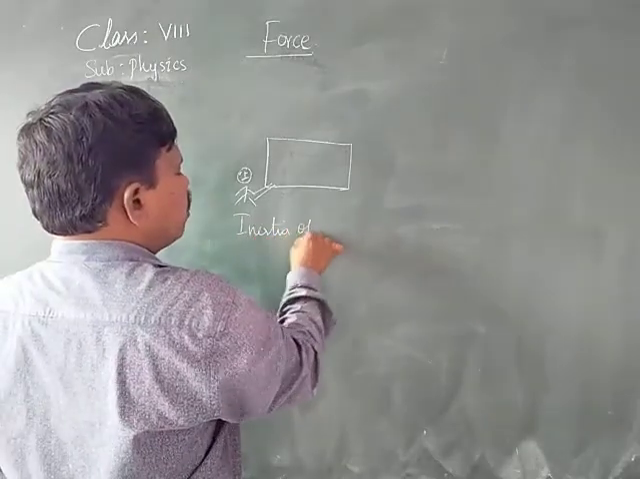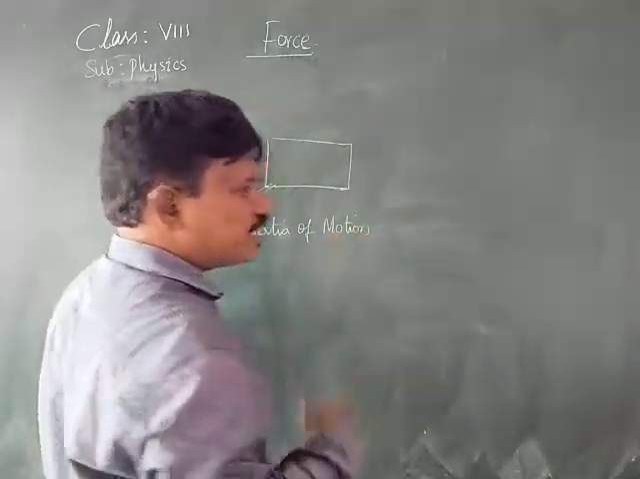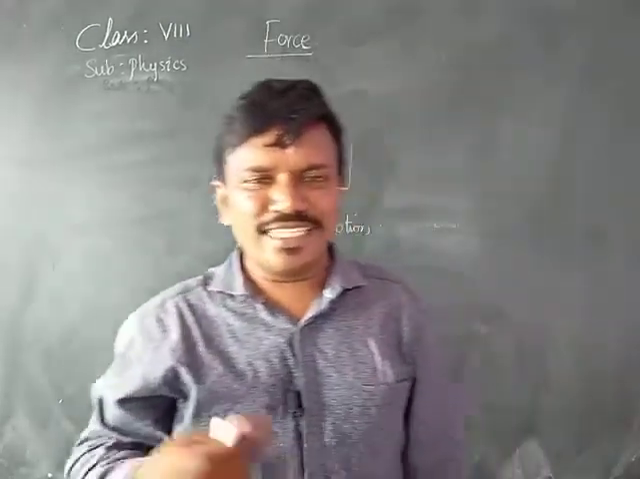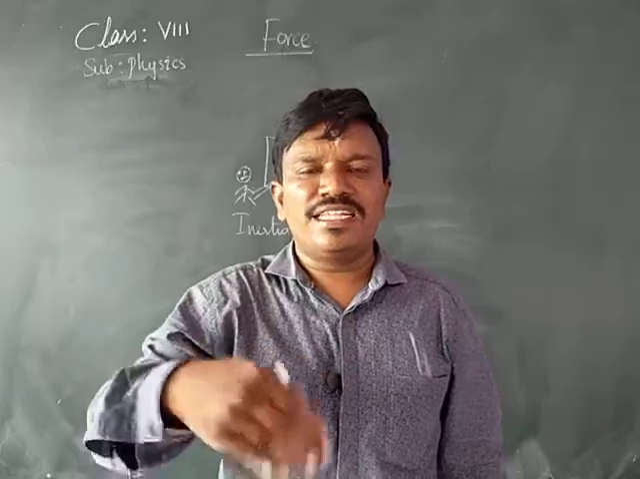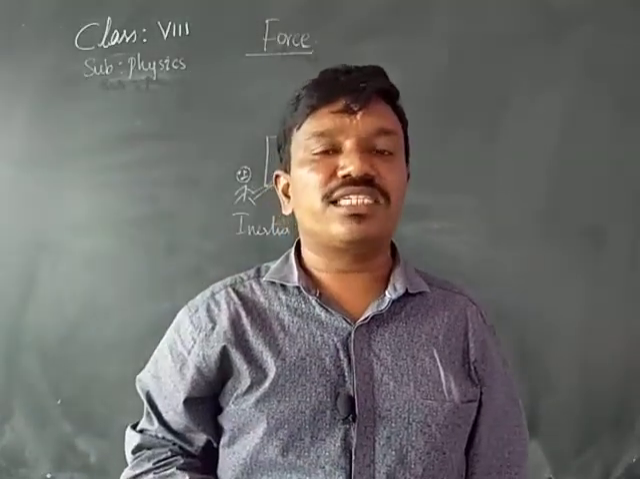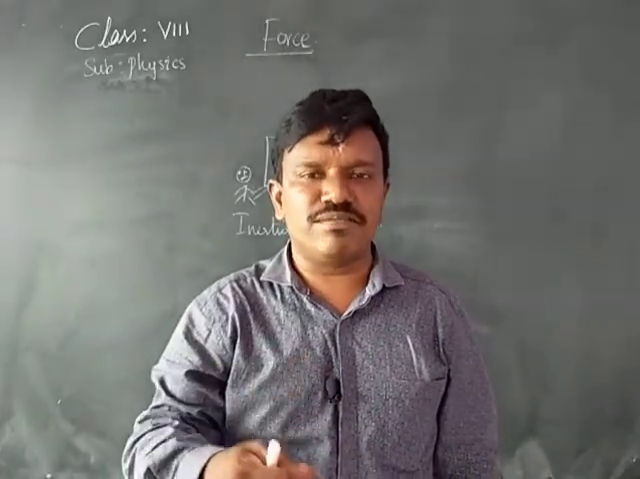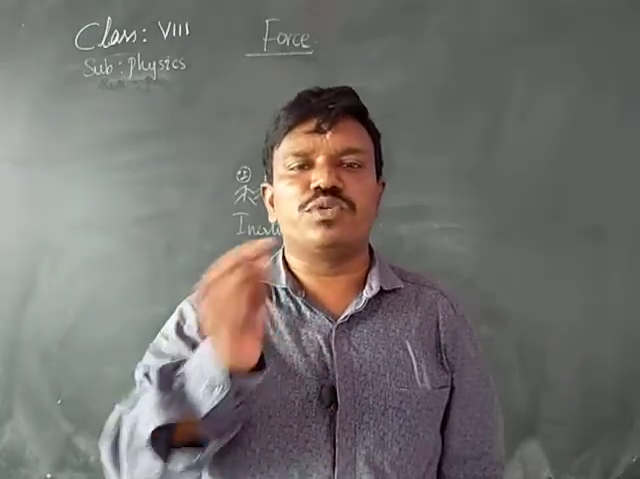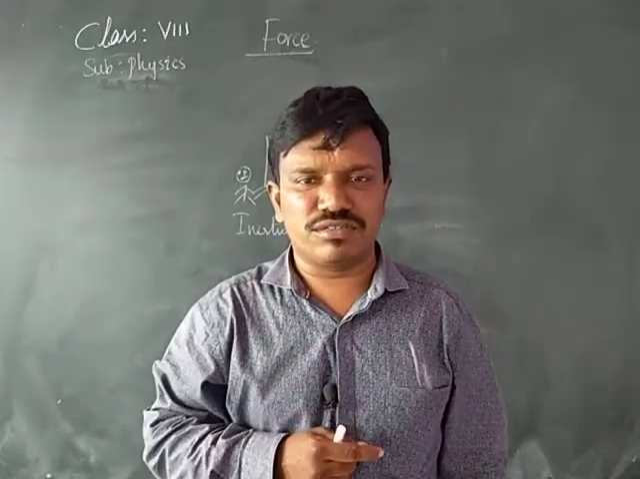Inertia of motion says that when a body is in motion, the tendency of the body is that it always tries to be in the same motion. That is called the inertia of motion. Inertia of motion means the tendency of a body which is in the state of motion to continue to be in the same state of motion. It wants to be in the same state.